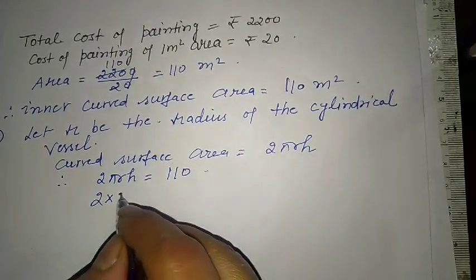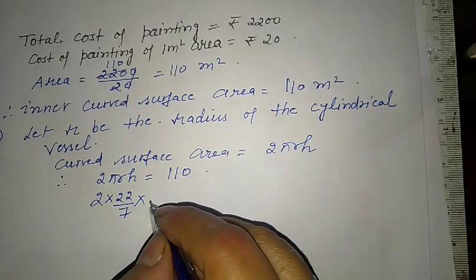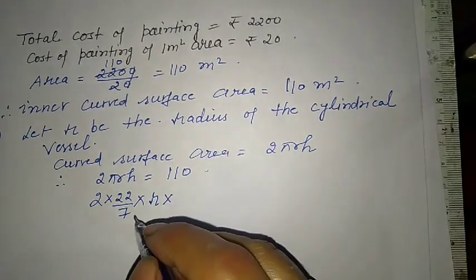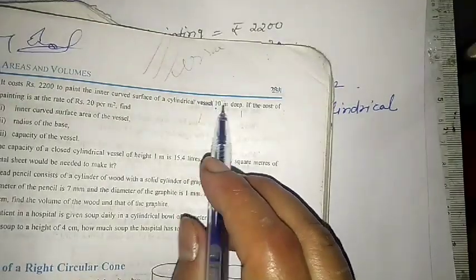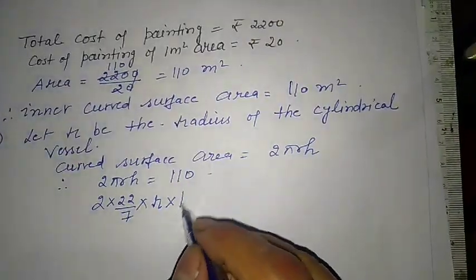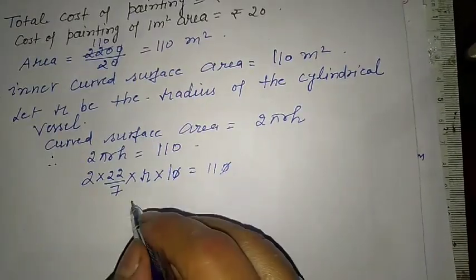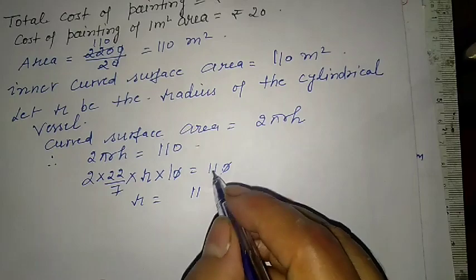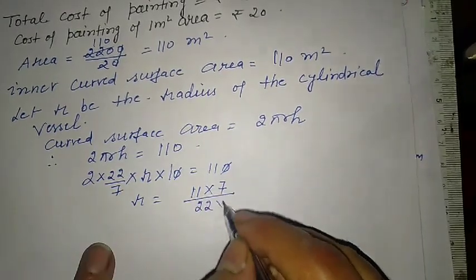So 2 into 22 upon 7 r, h we have, that is given in the book, that is 10 meter deep. So here we'll write 10 is equal to 110. 0 can be cut. So r is equal to 11 into 7 upon 22 into 2.